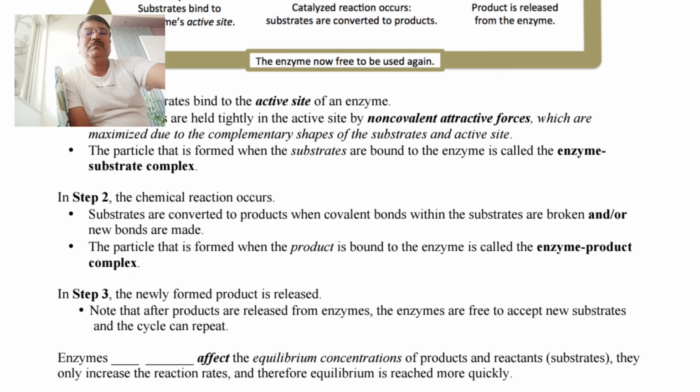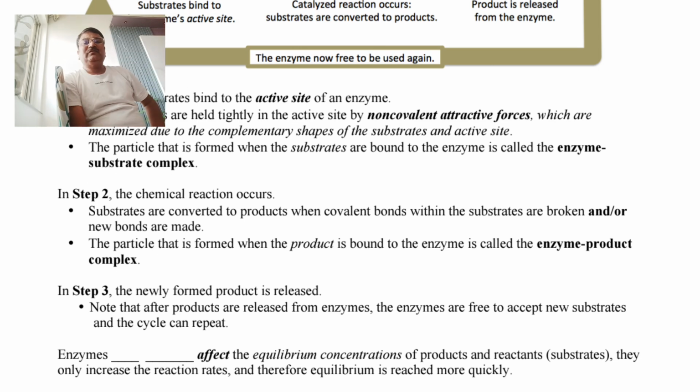In second step, the chemical reaction occurs on the surface of enzyme, substrate is converted into product, and bond formation takes place between enzyme and product complex. And now in the third step, newly formed product is released by separation from enzyme, and same enzyme is used or recycled for first step.